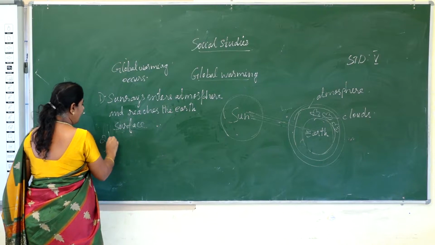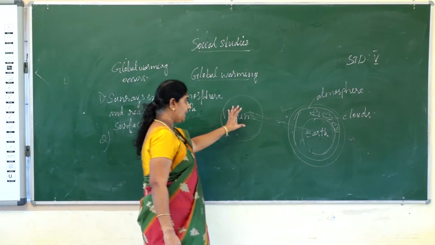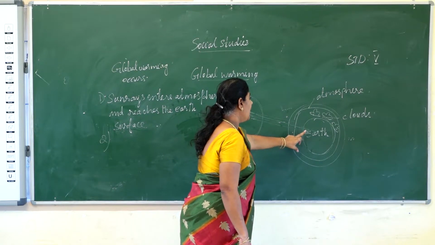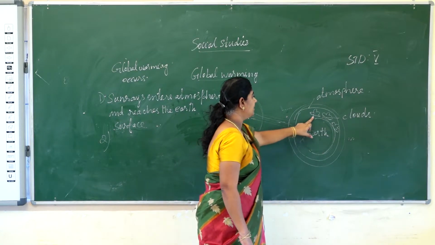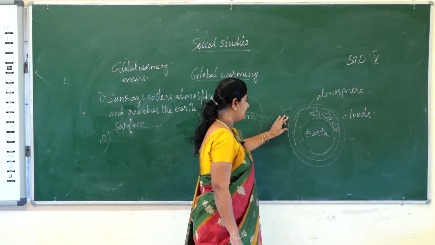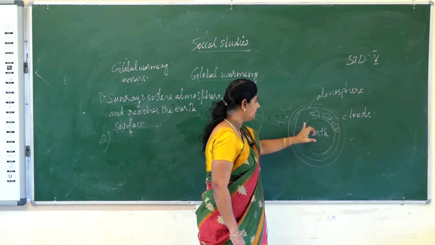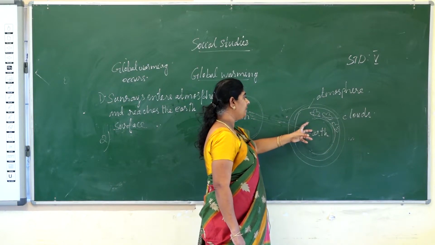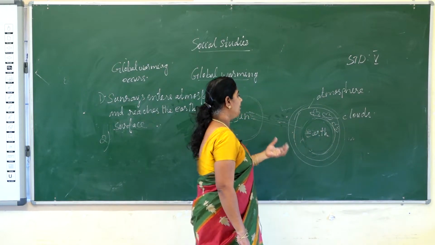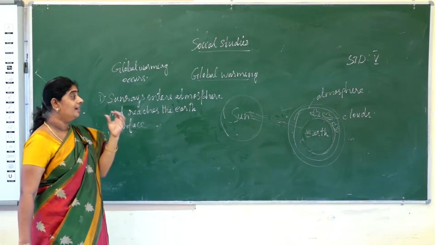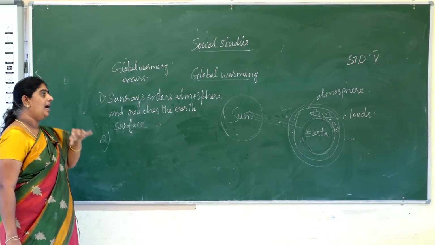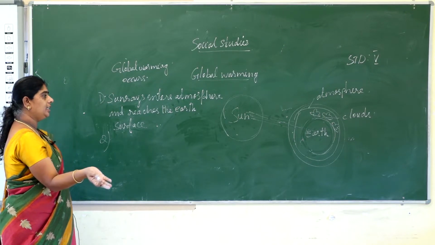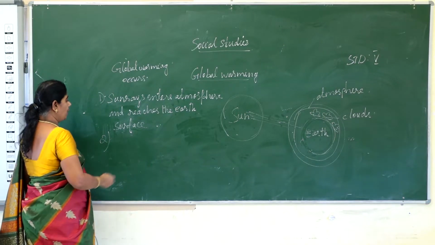Then, some of the heat from the sun rays is absorbed by the earth surface, and that is how the earth heats up. This heat is then emitted back into the atmosphere.